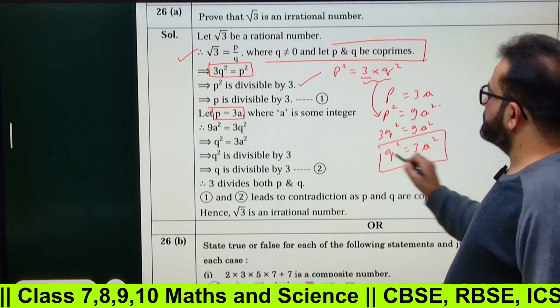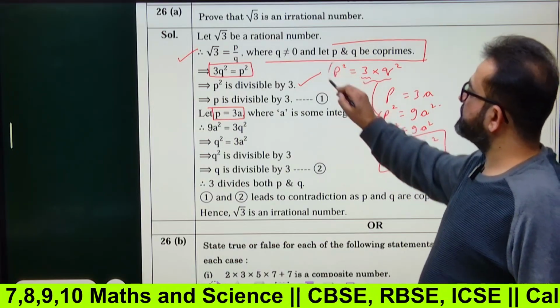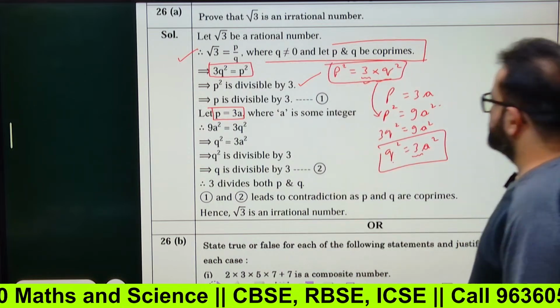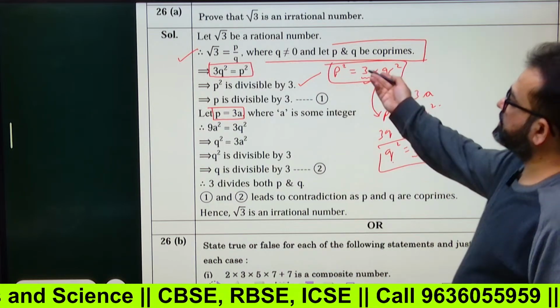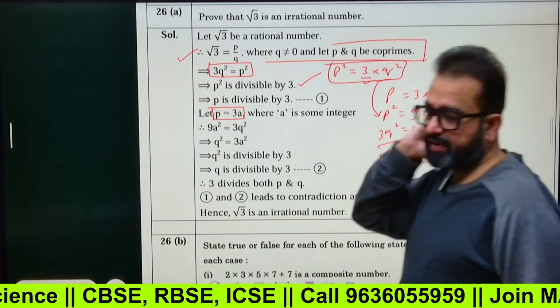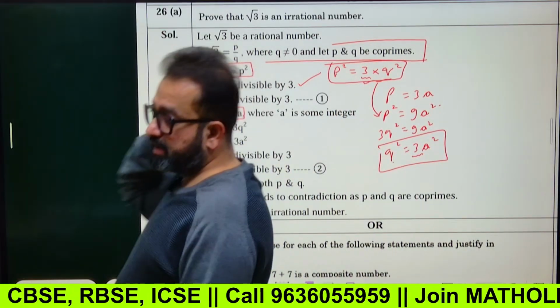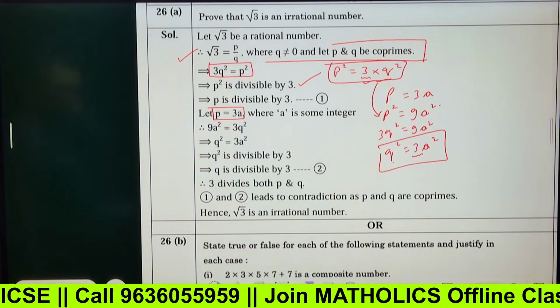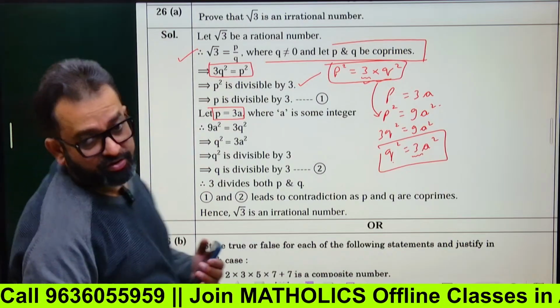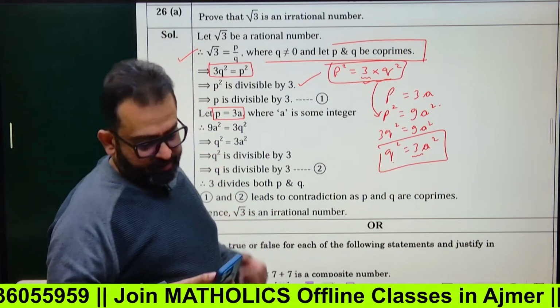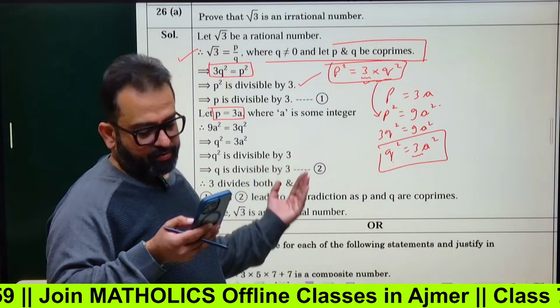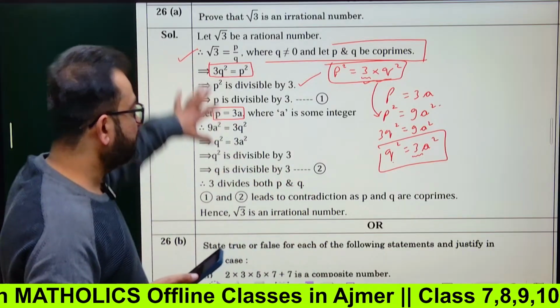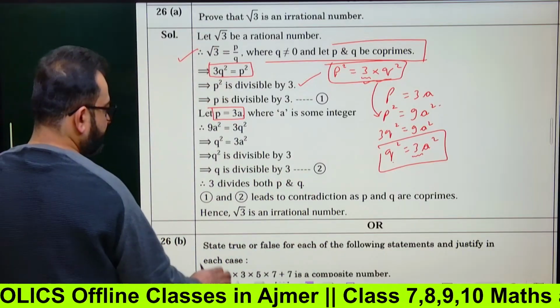So this means what? 3 is a factor of Q square, like it was here, right? So 3 is a factor of Q. Here 3 was a factor of P. So 3 is a common factor of P and Q. But we assumed what? P and Q are co-primes, right? That means our assumption was wrong. This is a contradiction. So root 3 is an irrational number. Like this you have to write in your exams, right? This is the theoretical part. You must remember, every one of you.